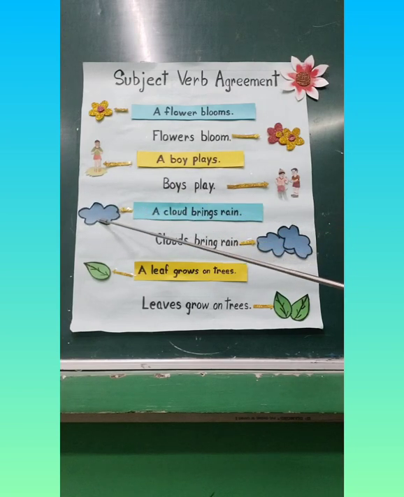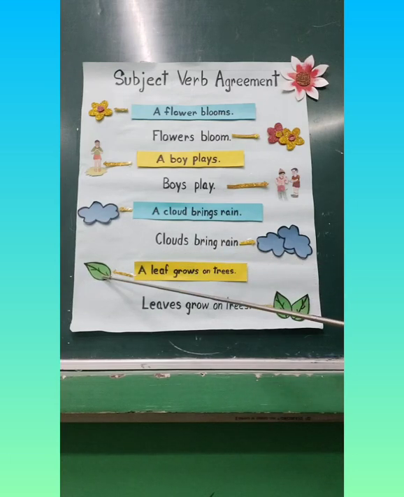Moving on to the next one, cloud. A cloud brings rain. A cloud is singular, so it will have a singular verb with it. So a cloud brings rain. So with cloud we will write brings, not bring. Right? Moving on to the next one, we can see two clouds over here. That's plural. Clouds bring rain. Clouds is a plural noun and it will have a plural verb attached to it. So we will write clouds bring